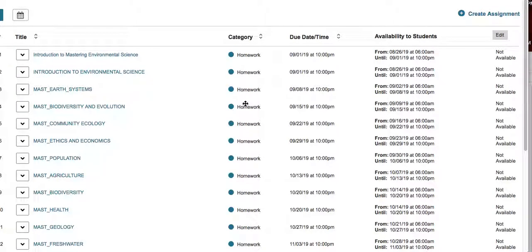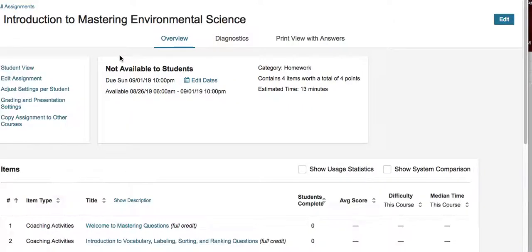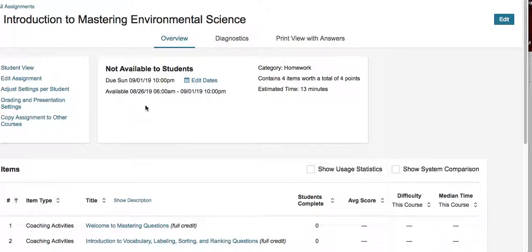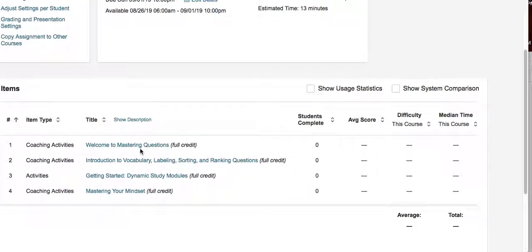So the first time that you access this, it's going to look a little bit different for you, because this is where you would either purchase your access in your e-text, so you would have to create a Pearson account if you don't have one yet. And this is where you would access your homework. So this is where you're going to see the different dates. And again, once you input your code or you purchase it, then this is where you access your Pearson Mastering.